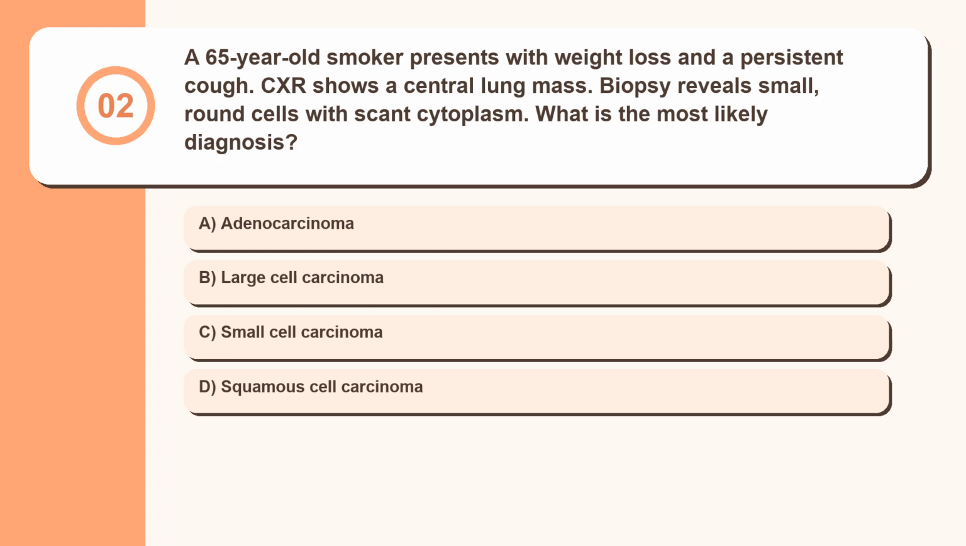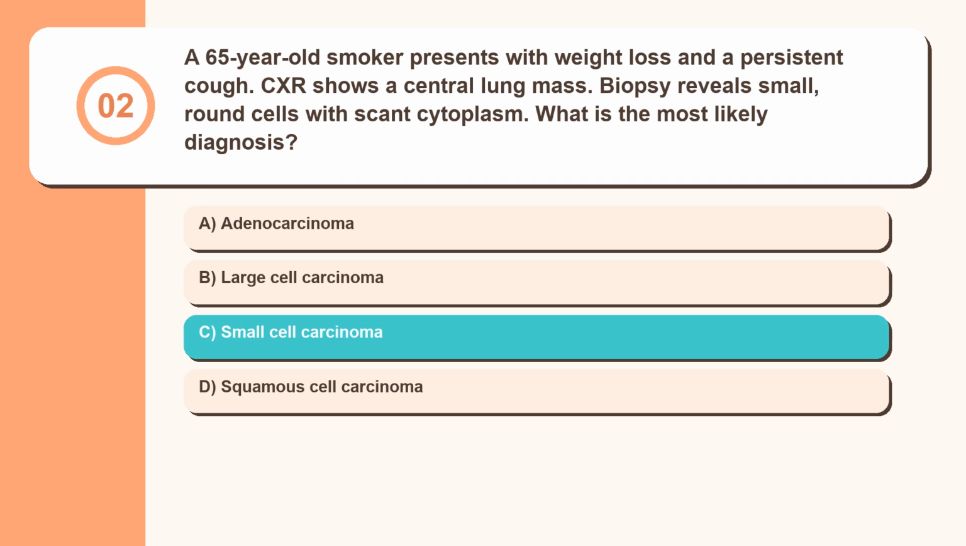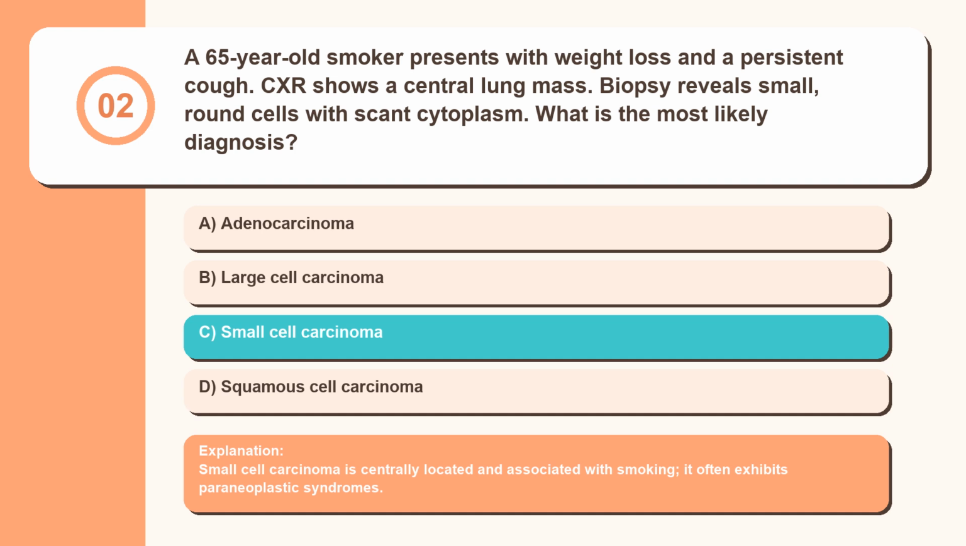Question 2. A 65-year-old smoker presents with weight loss and a persistent cough. CXR shows a central lung mass. Biopsy reveals small, round cells with scant cytoplasm. What is the most likely diagnosis? Adenocarcinoma, large cell carcinoma, small cell carcinoma, squamous cell carcinoma. Small cell carcinoma is centrally located and associated with smoking. It often exhibits paraneoplastic syndromes.